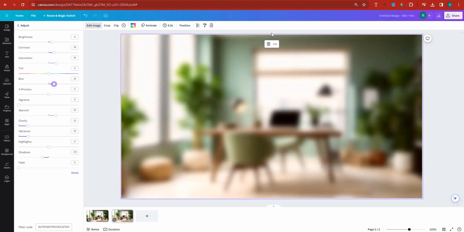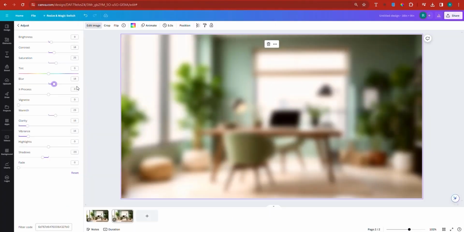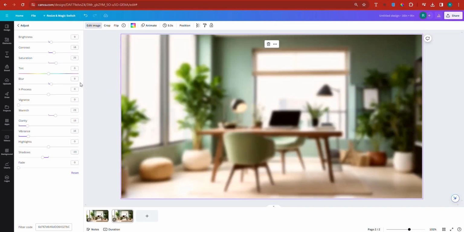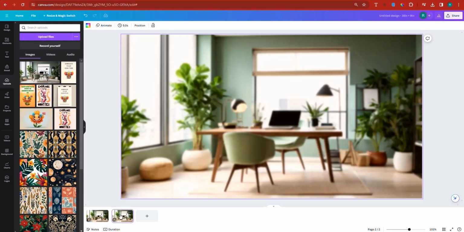So now we have 2 options. We have the first one, which is not blurred. The second one is blurred. Now don't make it too blurry, right? So this is way too blurry. Let me try 9 and see how that looks. 9 seems to be pretty good, but it's still too blurry. I'm probably going to go with 5. Right, 5 looks pretty good. And so now you have the non-blur option and you have the blurred option.